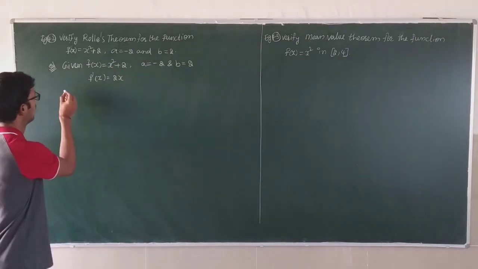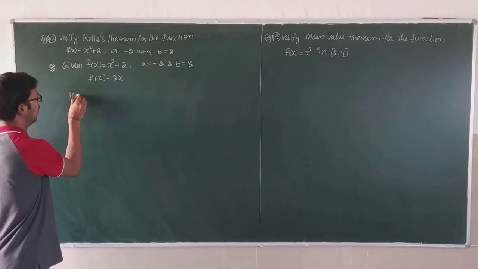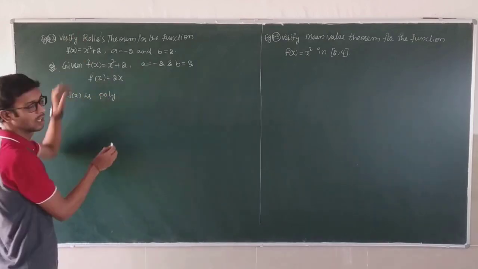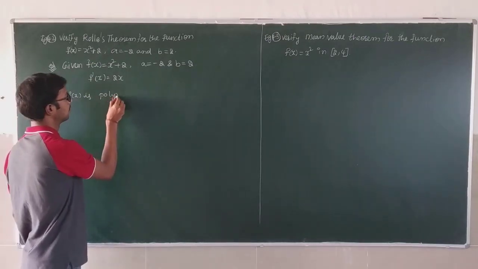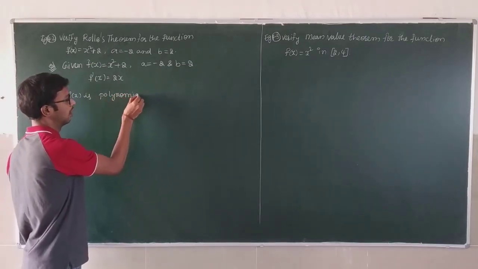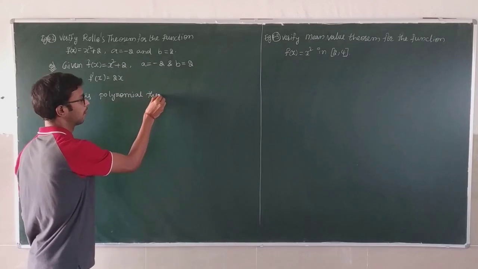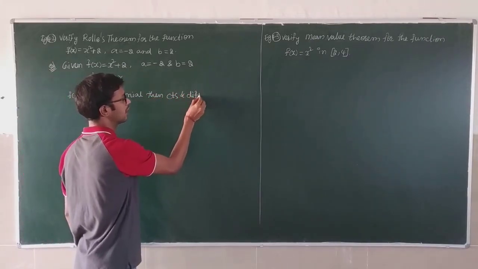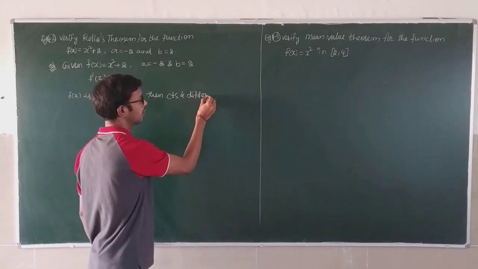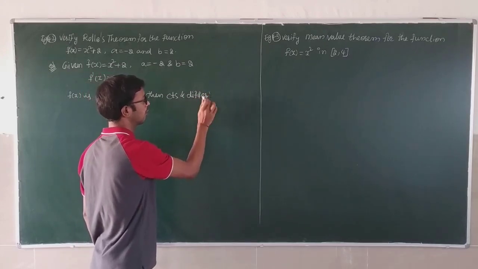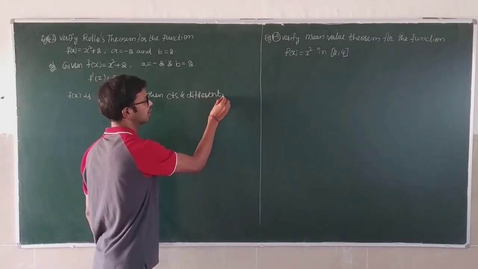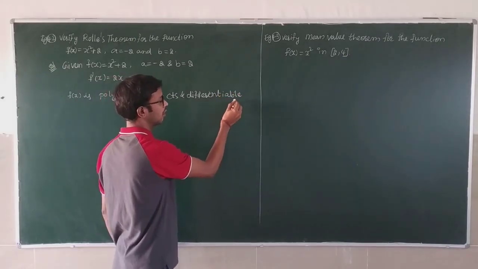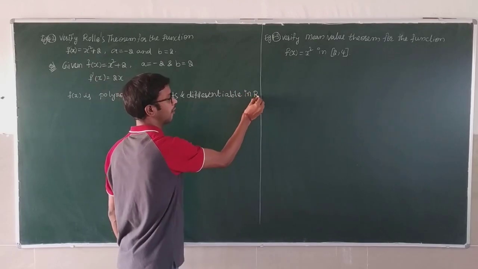This one is completed. f of x is a polynomial. Then it is continuous and differentiable in capital R.